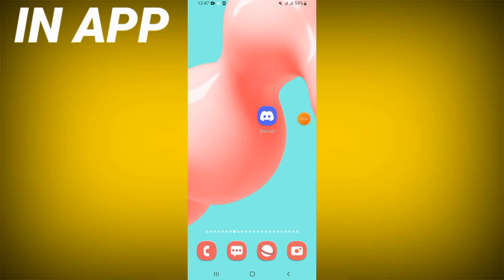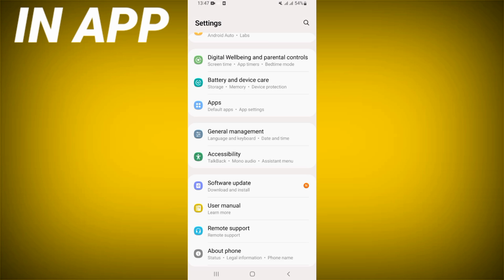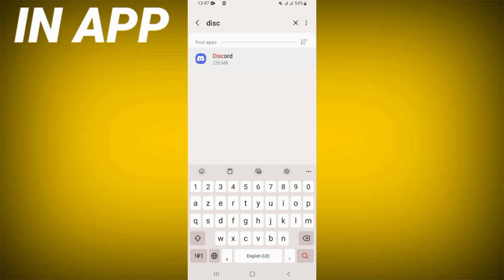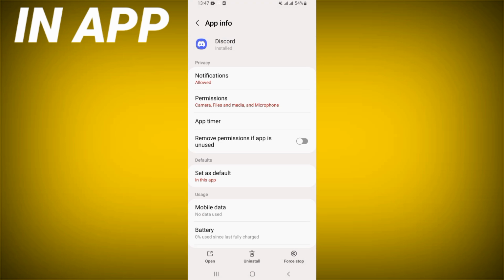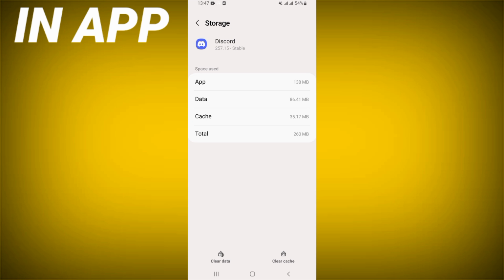Today I will show you how to fix sound problem on Discord, easy and quick. Let's do it. First guys, just open the settings of your device. Click at apps option and search for Discord and click, and you will see this list of options. Scroll it down, click right now storage, click just clear cache.